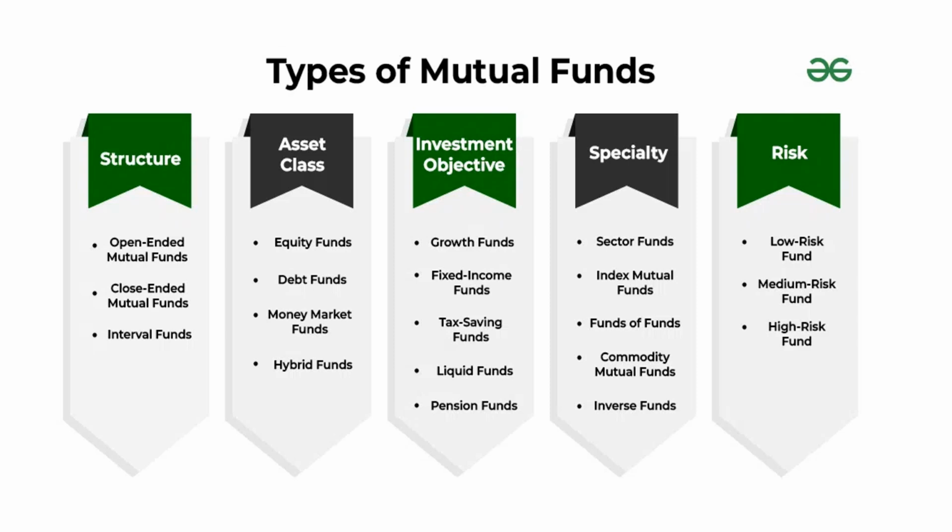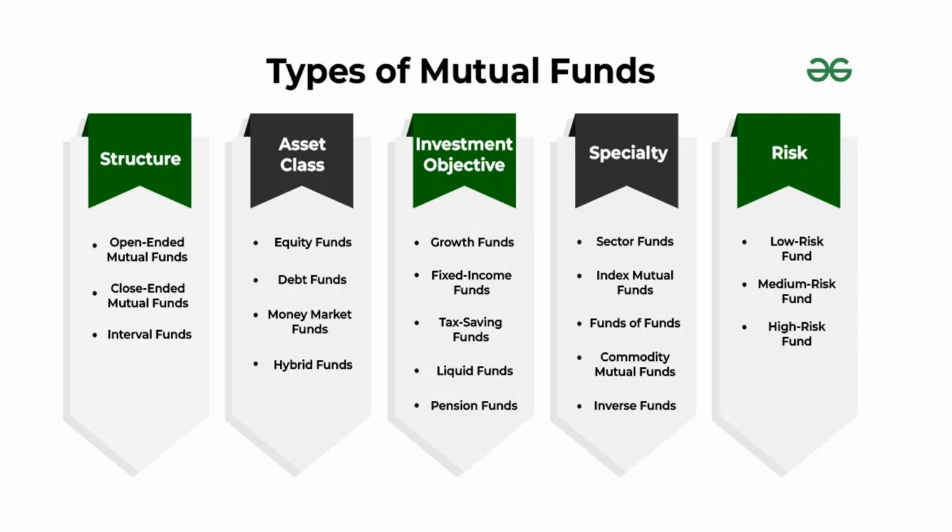So there is a lot of difference between open-ended and closed-ended. In an interval fund, the period when the scheme becomes open-ended is called the transaction period. The period between the close of one transaction period and the opening of the next transaction period is called the interval period. Be very specific about the difference between the open-ended feature and the closed-ended feature. Largely they are closed-ended, but the period when an interval scheme becomes open-ended is called the transaction period, and the period between the close of a transaction period and the opening of the next is called the interval period.